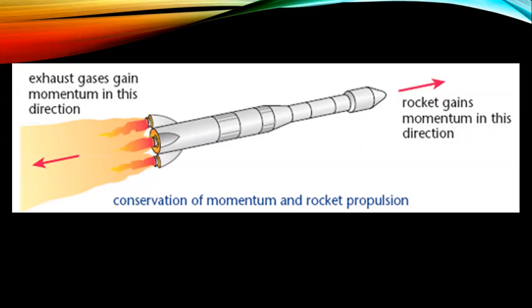Now one more application of the law of conservation of momentum is about rockets and jet engines. This is conservation of momentum and rocket propulsion. This example is given on page number 71 of your book, last paragraph. This is also a practical application showing that momentum is conserved before collision and after collision. Now the rocket gains momentum in this direction. And why does the rocket gain momentum in this direction? Because the exhaust gases gain momentum in the opposite direction. One is action and the other is reaction.